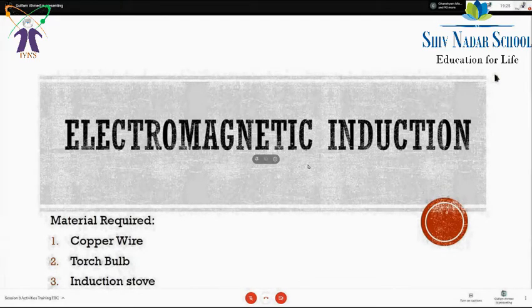Similarly, if we have a charged particle and we place it inside the magnetic field, nothing will happen to it. But if the charged particle is moving, then there will be a force on it. So a magnetic field can apply a force on a charged particle, but the necessary condition is that the charged particle should be moving. This is the relation. One more important point.